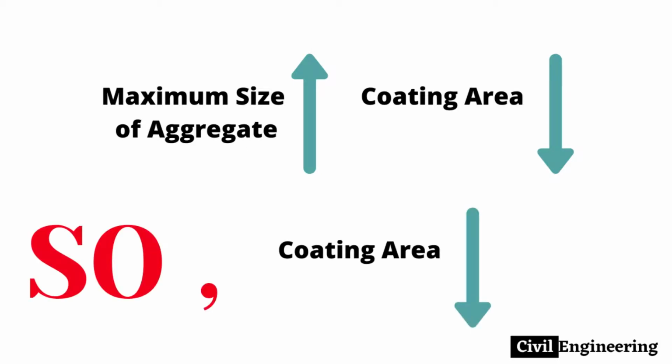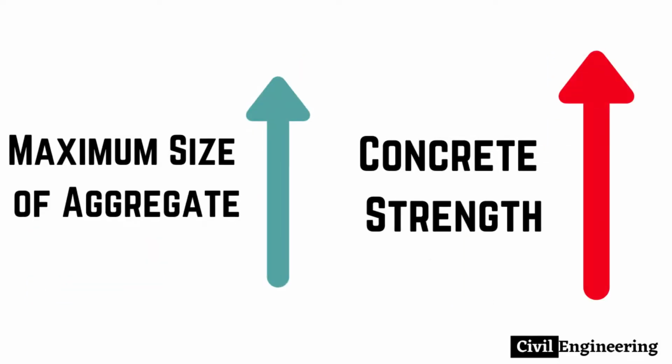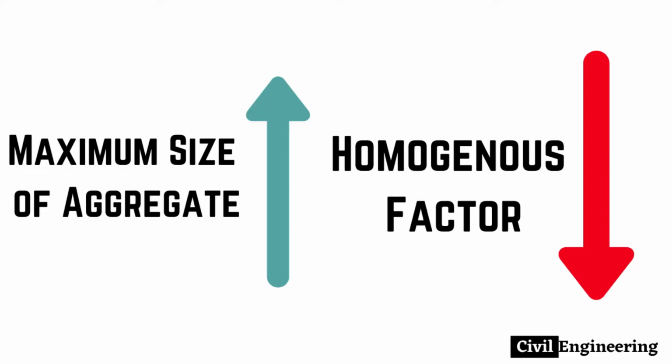If the same cement content is used for different aggregate sizes, the mixture with larger aggregate sizes may contain more cement paste as lubricant. So the workability of that concrete is higher than concrete with a lower maximum aggregate size. And also the strength of concrete with a larger maximum size is higher. But there are some disadvantages of larger maximum sizes, as the homogeneity gets low.